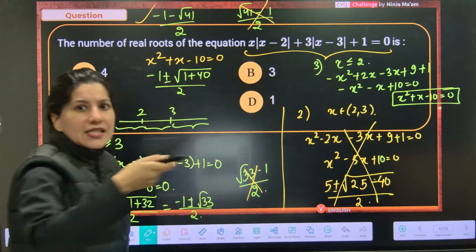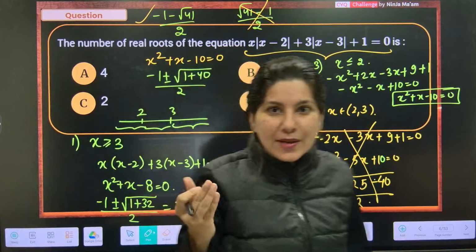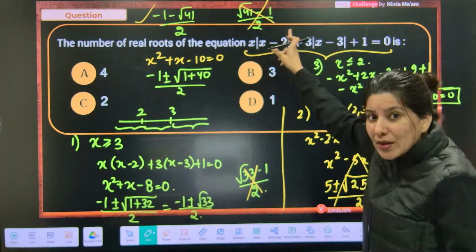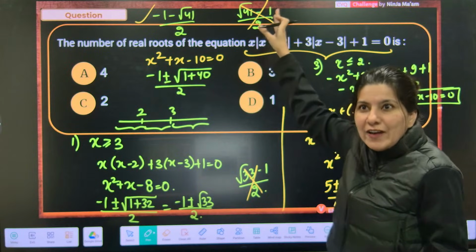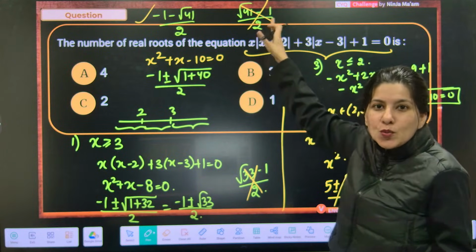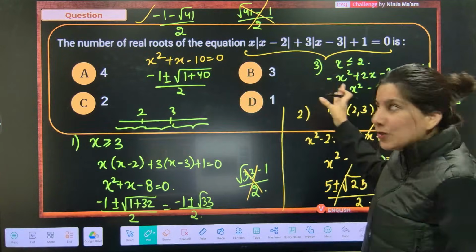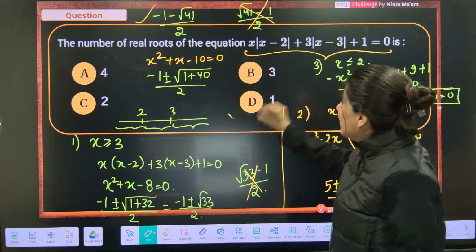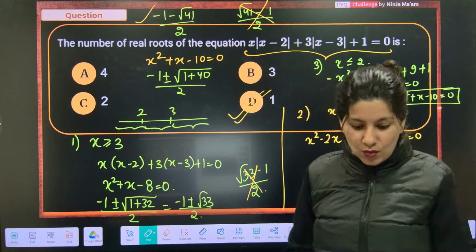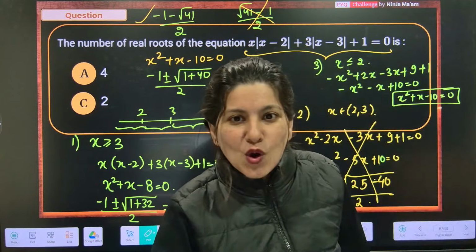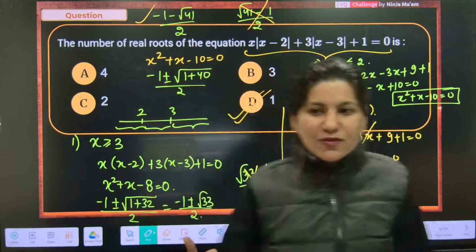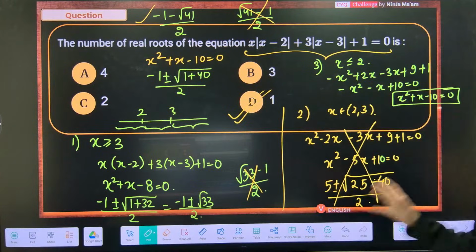Why? Because root 41 is 6 point something. 6 point something minus 1 is 5 point something. 5 point something by 2 is 2 point something. So this is already greater than 2. My case is what? Less than 2. So this is rejected. So only one solution is acceptable. So I think step by step, if you do this question, it is not that difficult.